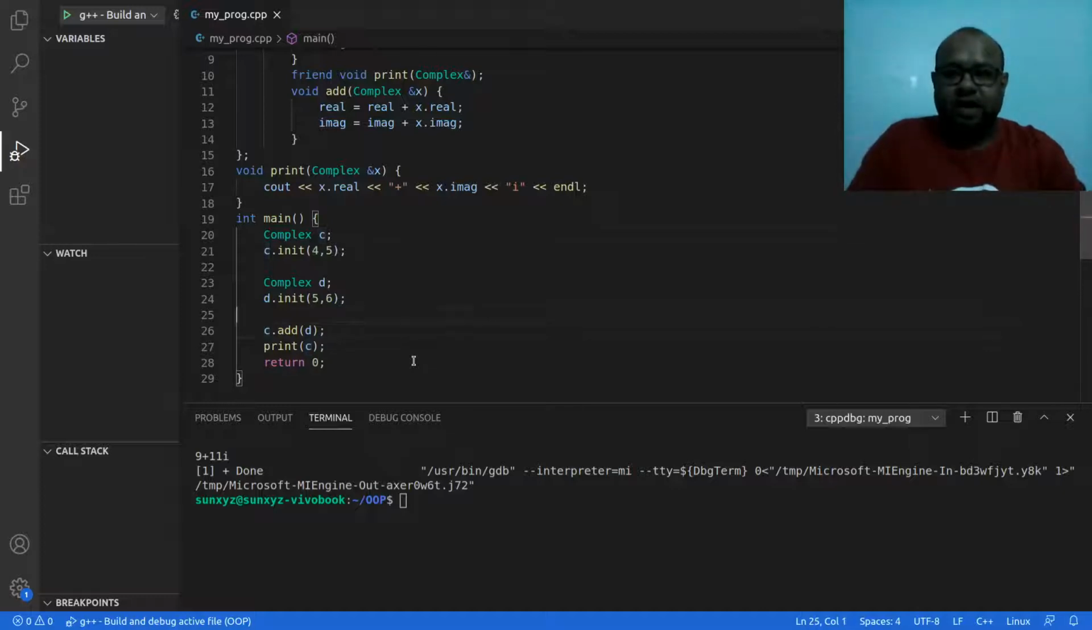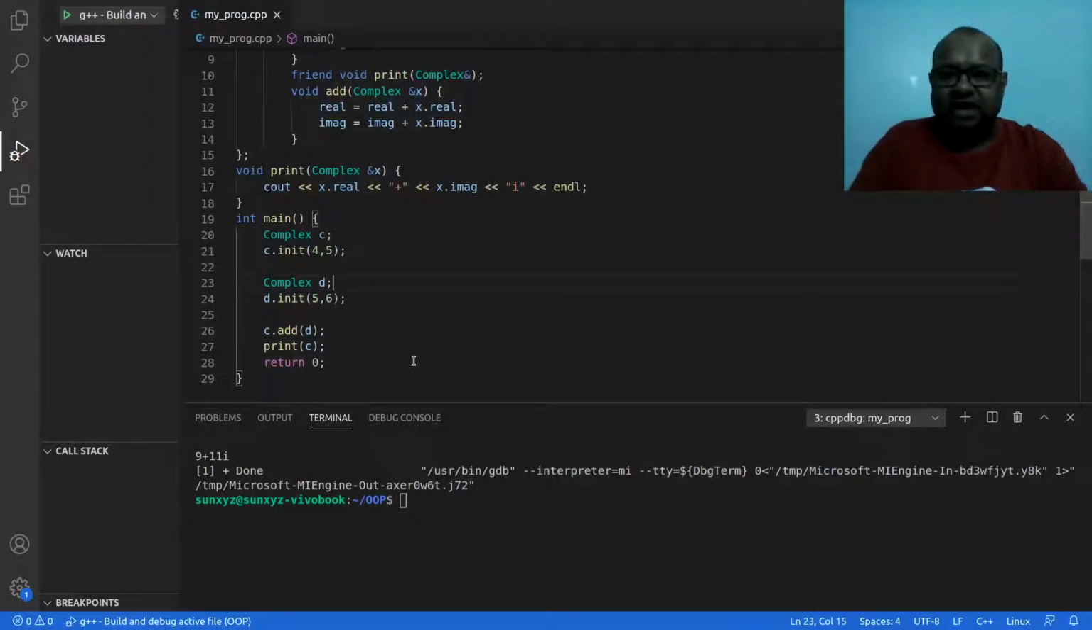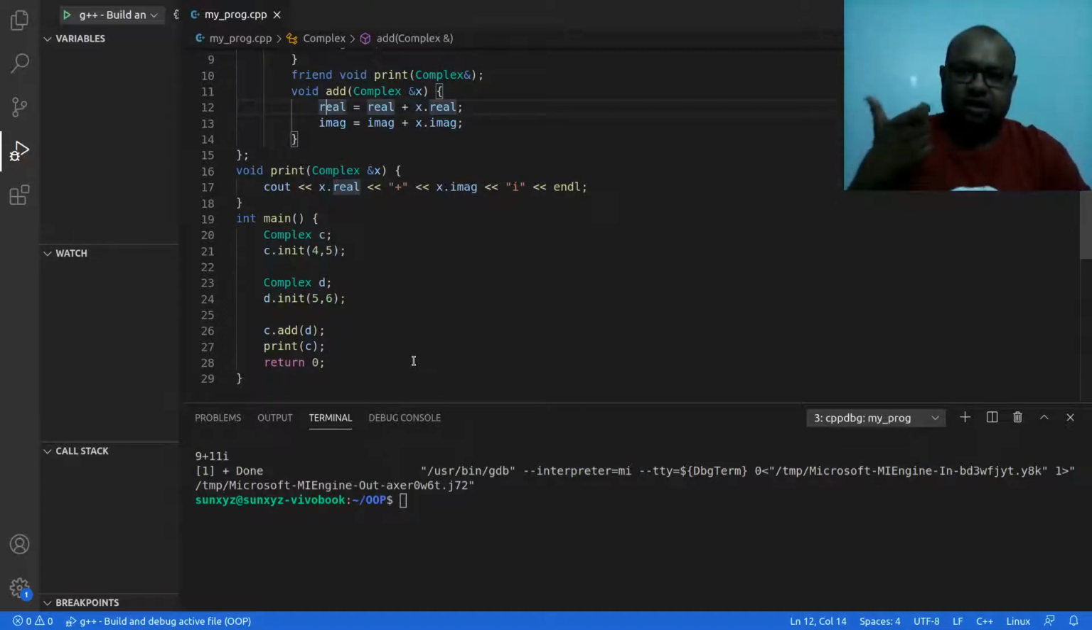Okay, now inside the add function, who is calling the add function? C is calling the add function. So the real is updated to real plus the passed parameter. What is the passed parameter? This D object, right? D that we created in line number 23. So C is calling the function, therefore C's real will be updated to C's real plus D's real. Okay, now D is not touched. D's real is just read, and C's real is added to this real, and then C's real is updated.